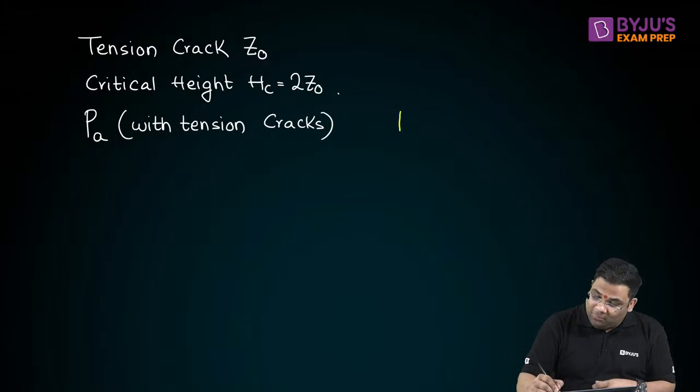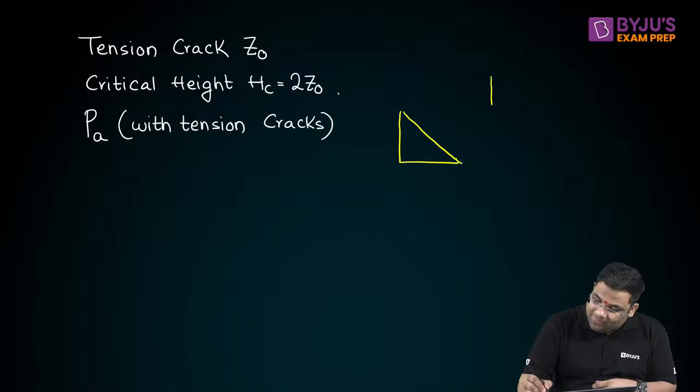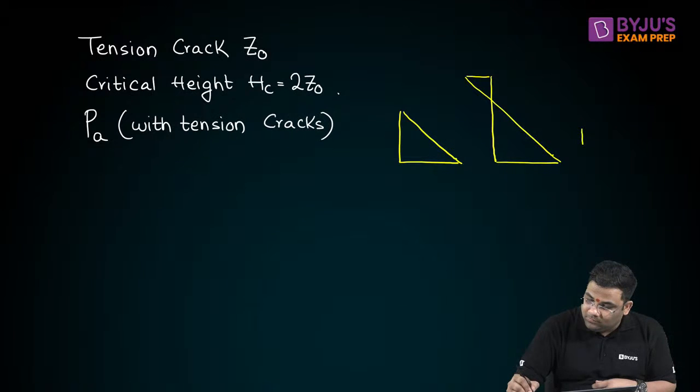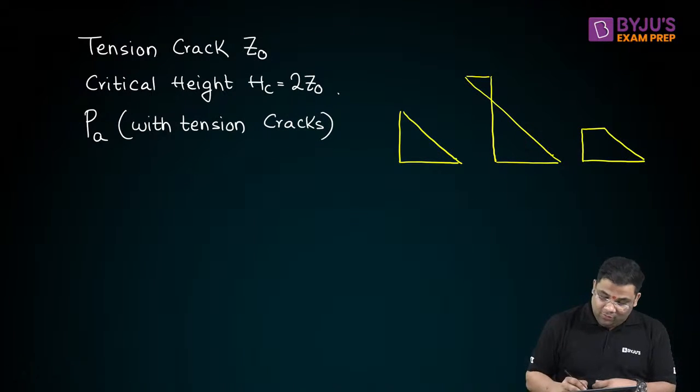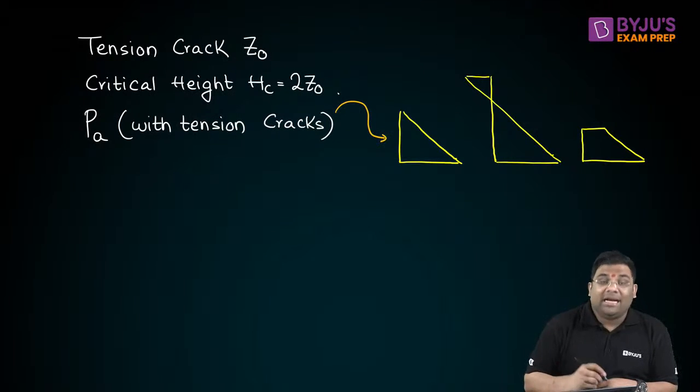They might give you 4 options like this, and the last option supposes could be none of these. Triangular, you get with tension cracks, because the top is not in contact.